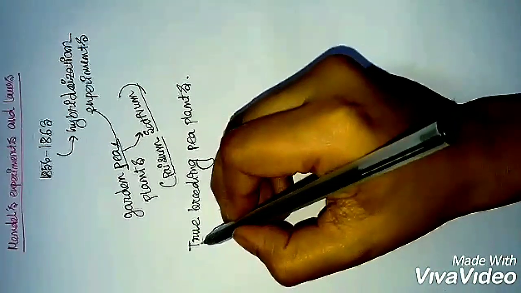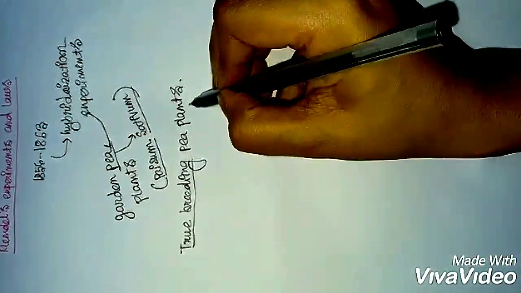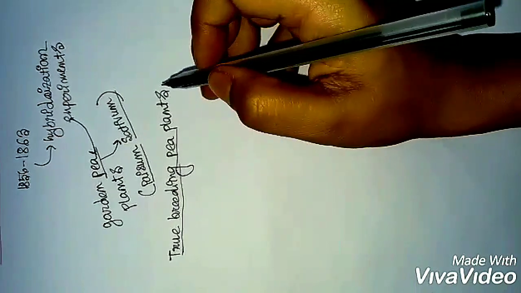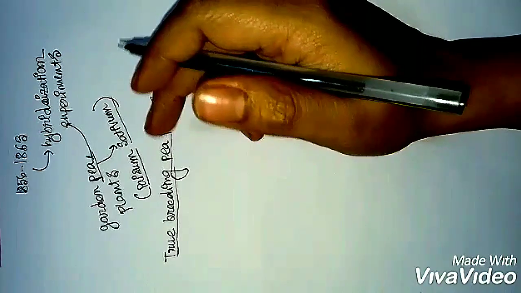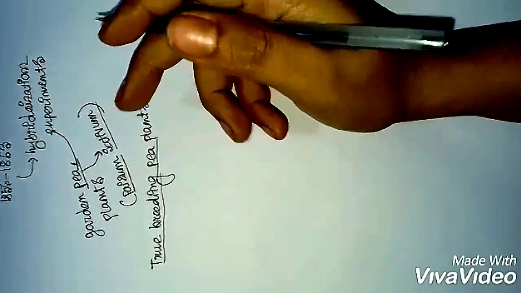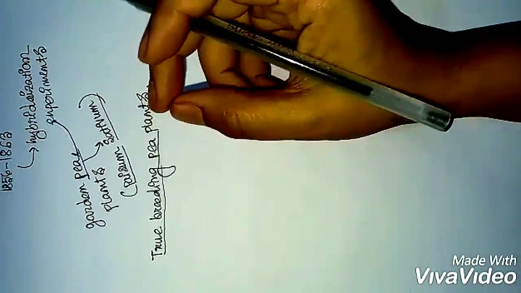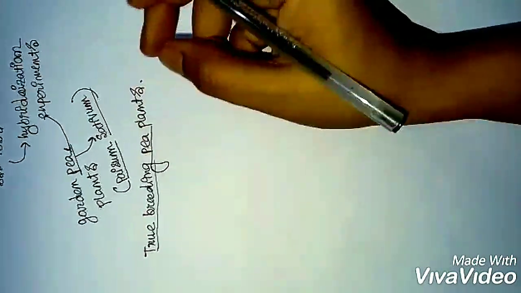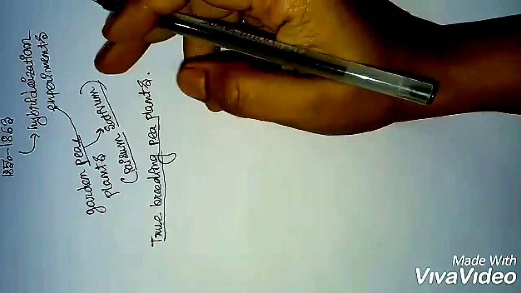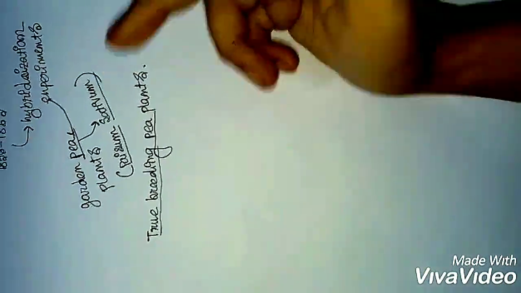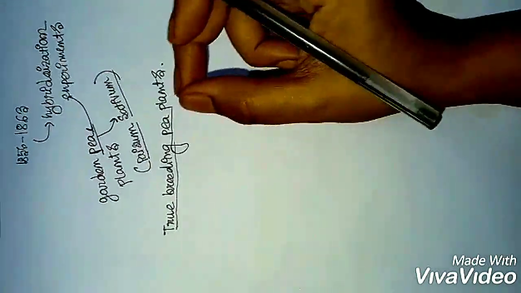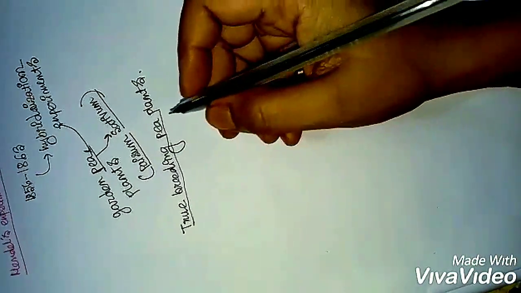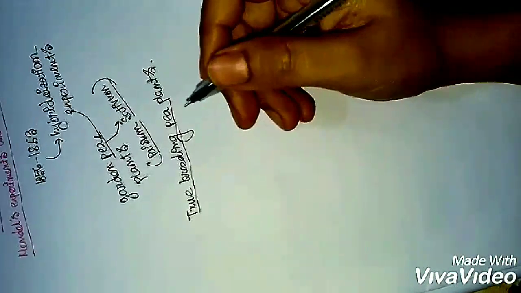Now what do you mean by true breeding pea plants? True breeding pea plants means the plants that have undergone continuous self-pollination and showed stable trait inheritance and express over several generations. Or you can say easily, true breeding plants means when they fertilize, they only produce offsprings with the same characteristics or traits. Now the question arises, why was this pea plant selected for Mendel's experiment?